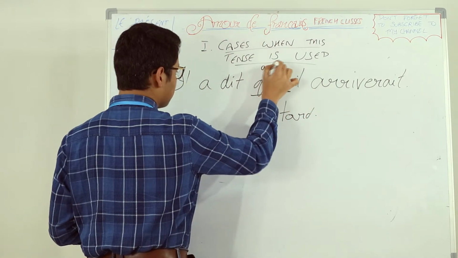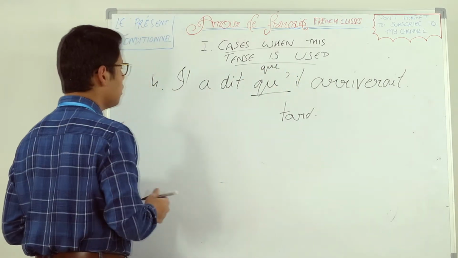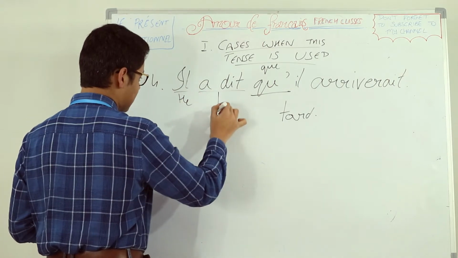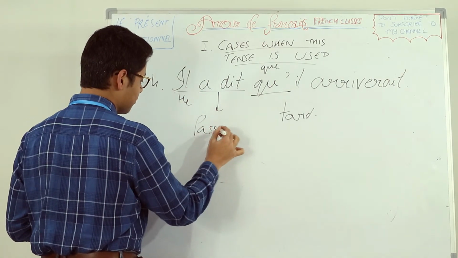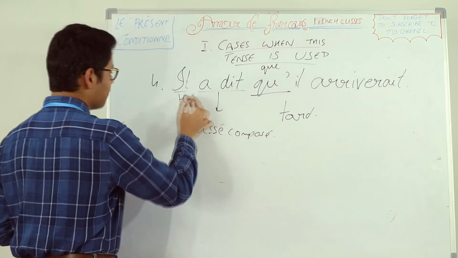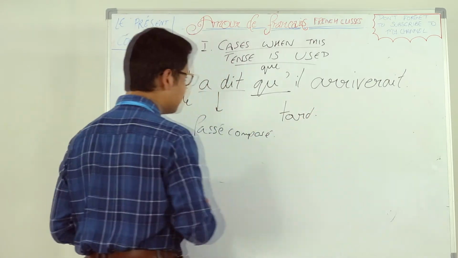Qu' is like que, which is a subordinating conjunction. So il a dit, he said, is in passé composé. So the first part of the sentence is passé composé, and the second one is present conditional.